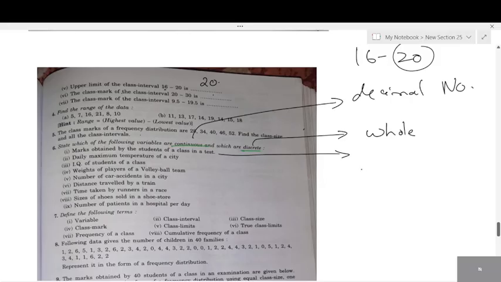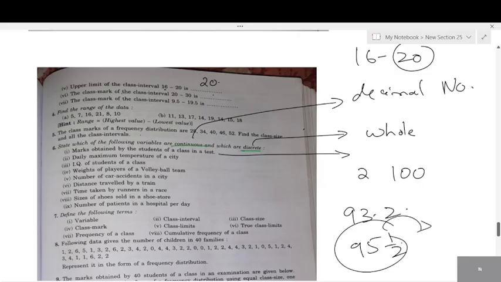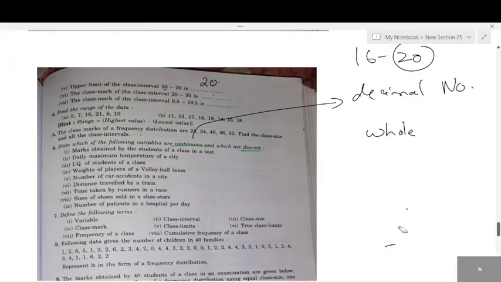This is discrete. See, you all get marks out of 100. Will ma'am write 93.2? Even if you score 95 and a half, they'll round it off, right? Have you seen them writing 95.5? No, they won't write. 96, they'll round it off. That means discrete, whole numbers. What's the answer? Discrete.